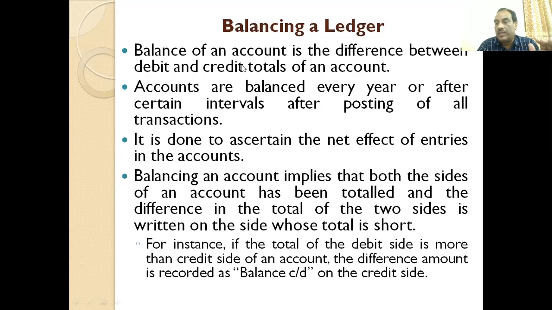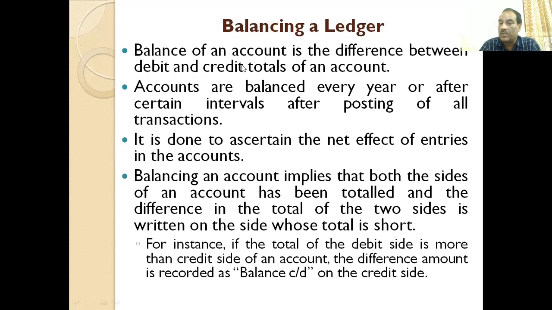So suppose we make the total of all debits and the total of all credits, and the credit side total is short. Suppose the total of all debits is 25,000 and the total of all credits is 20,000. So what happens? Credit side is short by 5,000. So we write the 5,000 in the credit side to make the total matching with the debit, because it is the rule that all debits should be equal to all credits.